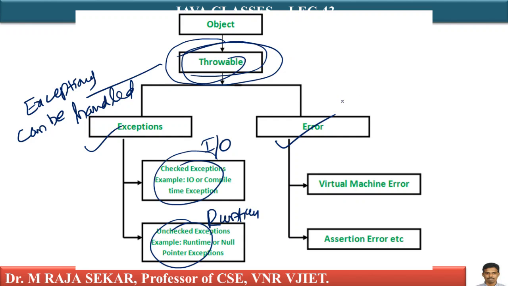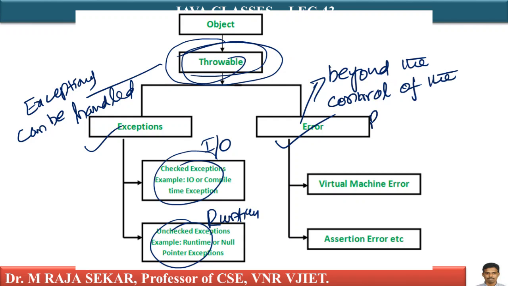In this class, errors are those which are beyond the control of the programmer. The programmer cannot do anything if you get these types of errors, isn't it?